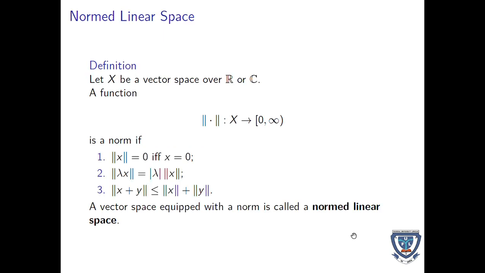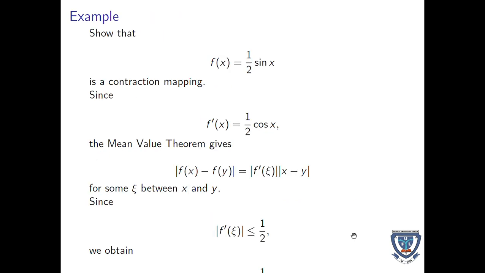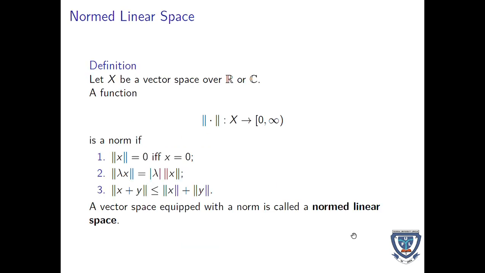Therefore, we obtain that the contraction constant, or the Lipschitz constant, is 1 over 2. So since we are able to find the contractive constant, we say that the function is a contractive mapping.